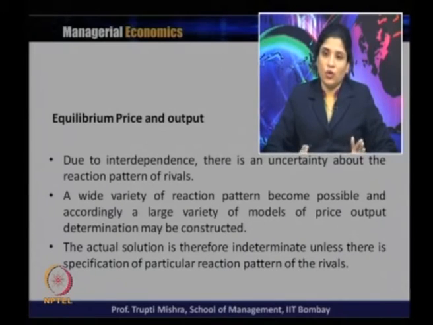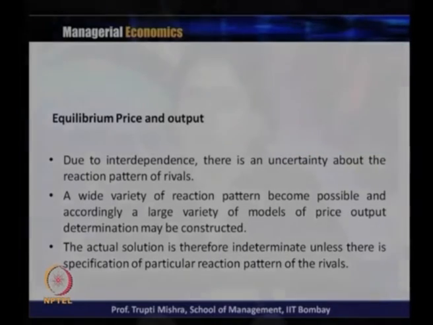If the reaction pattern goes in this direction, what should be the price and output determination? If the reaction pattern goes in a different direction, what should be the price and output determination? However, the actual solution is indeterminate unless there is a specification of a particular reaction pattern of the rivals. So, there is no generic equilibrium price and output in an oligopoly market structure.